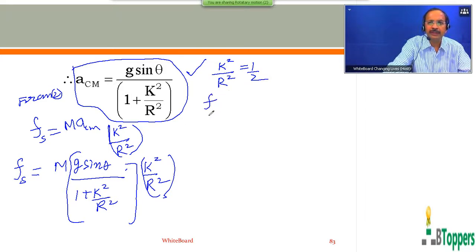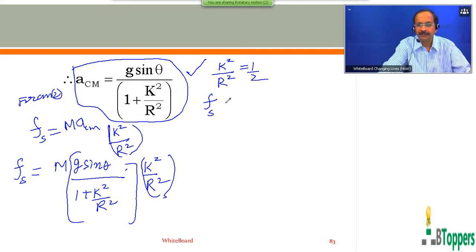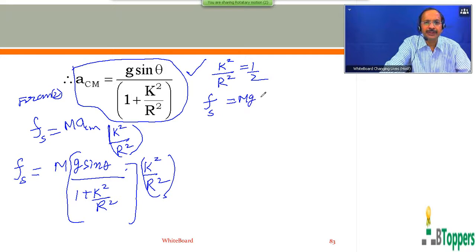I don't mean that you should mug up or remember the result which we are going to arrive at for the magnitude of friction needed to cause rolling. I'm just explaining how it can be calculated. That will be mg sin theta into 1 by 2 divided by 1 plus 1 by 2.